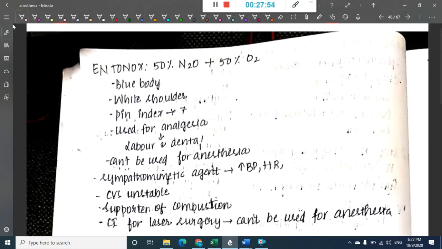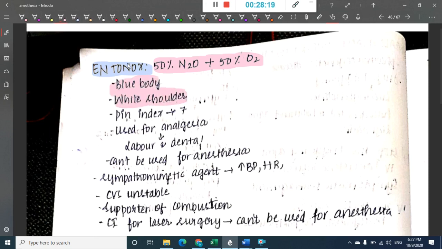Right? Next we have one more drug which is called Entonox. This is a newer drug which is nitrous oxide plus oxygen. We can combine 50% nitrous oxide with 50% oxygen, leading to formation of Entonox. This is present in cylinder form, and this cylinder has a blue body and white shoulders.